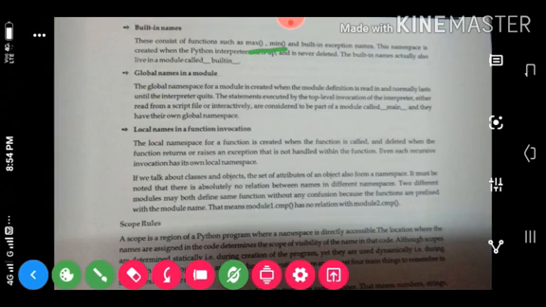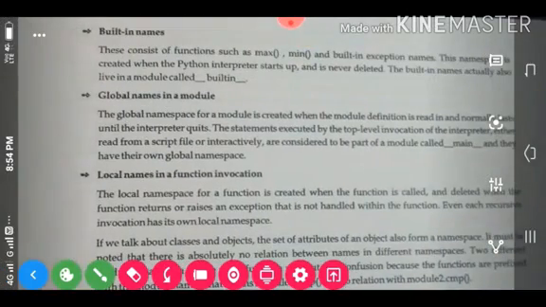The namespace is created when the Python interpreter starts up and is never deleted. The built-in names actually live in a module. That module is called built-in.